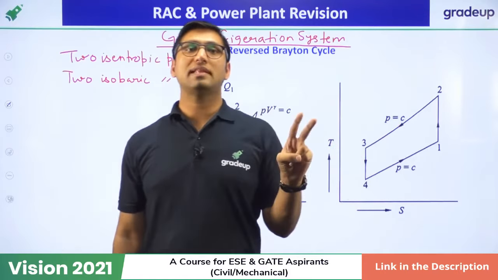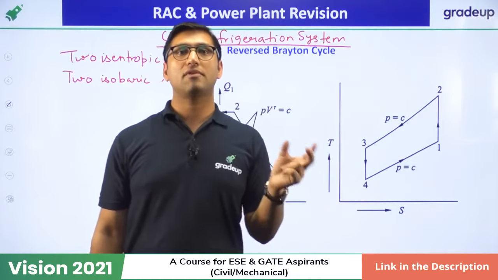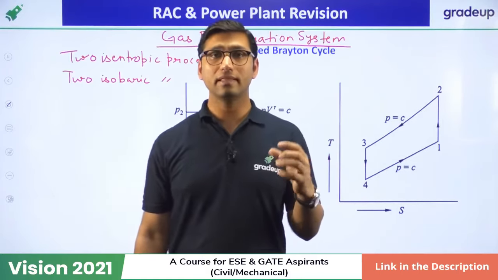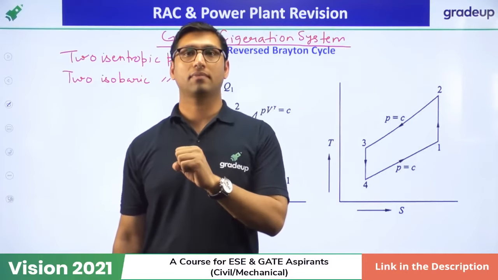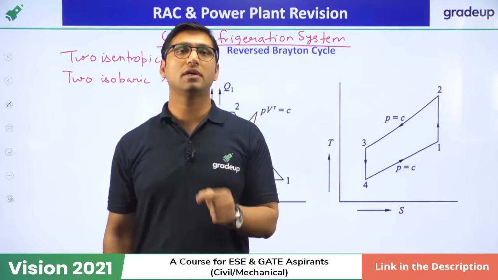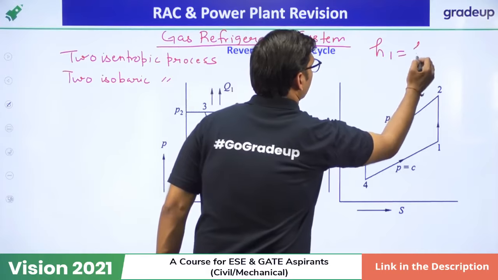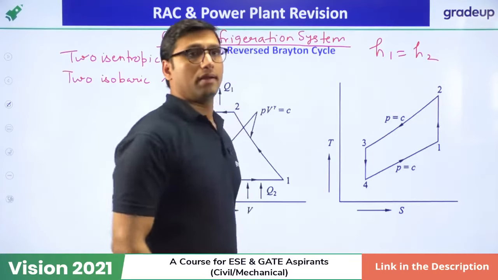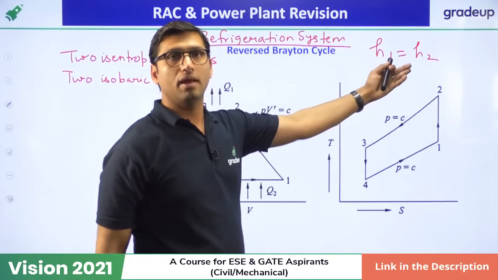Now there are two reasons why we use an expander in the gas refrigeration system. The first reason is that we cannot use a throttling device. Why not? Because throttling means enthalpy is equal, so enthalpy is the same.